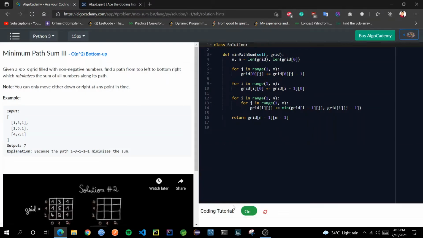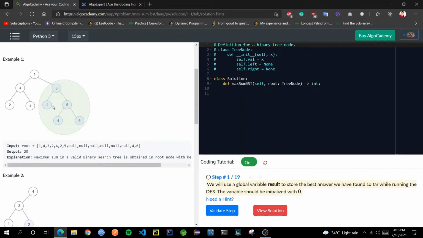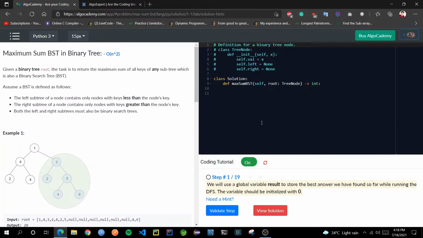If I click on start new session, let's say some other question called maximum sum BST in a binary tree. This question is very well defined over here, and we can see that all pictures and test cases are very well defined. Now the main interface looks like this, where you can choose the programming language. They have all the three or four important programming languages which everyone commonly uses, like C++, Java, Python, and JavaScript. And this is the code editor window over here.